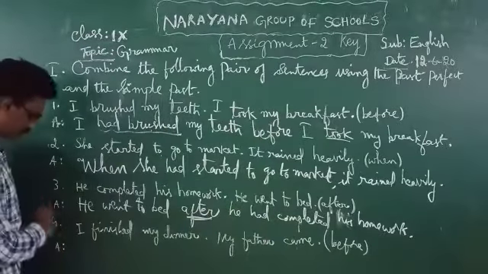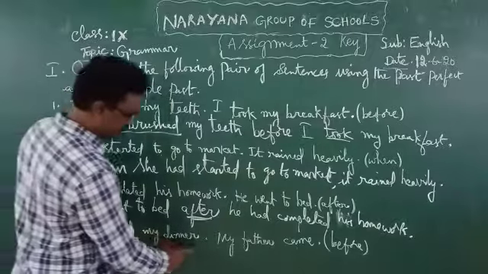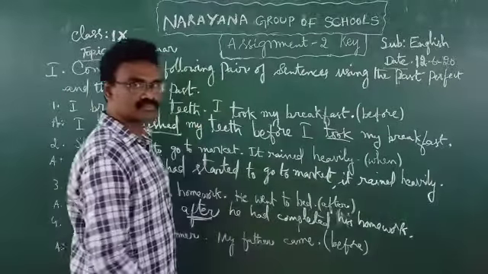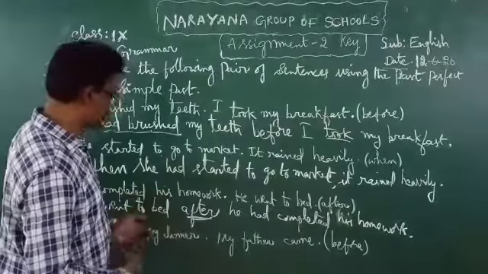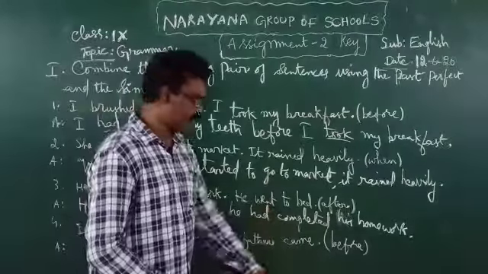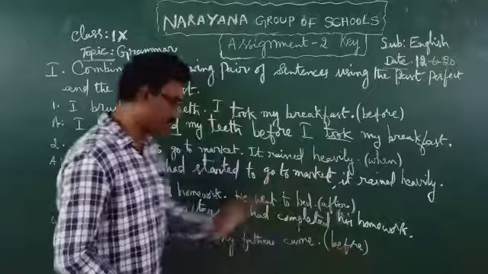Now let us see fourth one. I finished my dinner, my father came. We have to combine by using before.